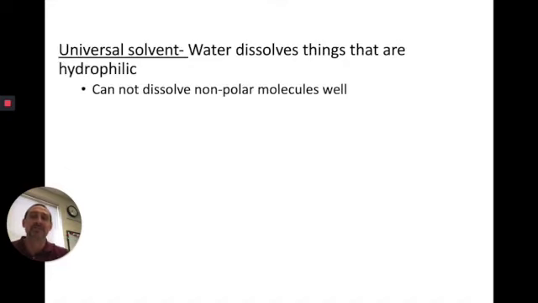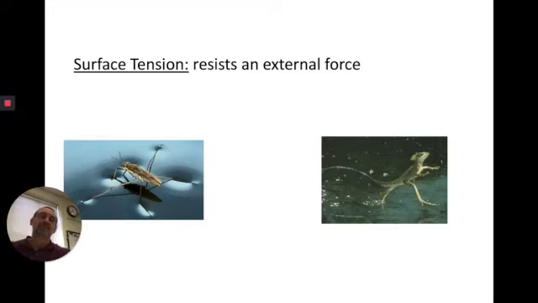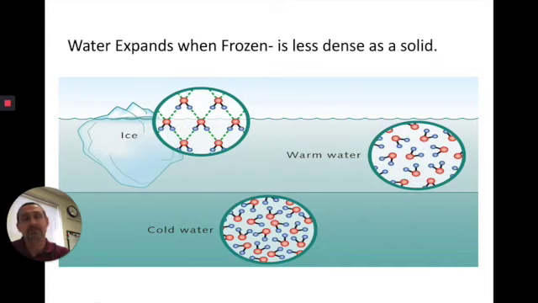Water is a universal solvent. Because it's polar, it can break other molecules and bonds apart. So it can dissolve things that are hydrophilic. It means water loving. It can't dissolve nonpolar things like oils and lipids. Surface tension, because of those hydrogen bonds, things can rest on the surface, like this water strider can rest on the surface. It doesn't float, it just rests on the surface of the water.